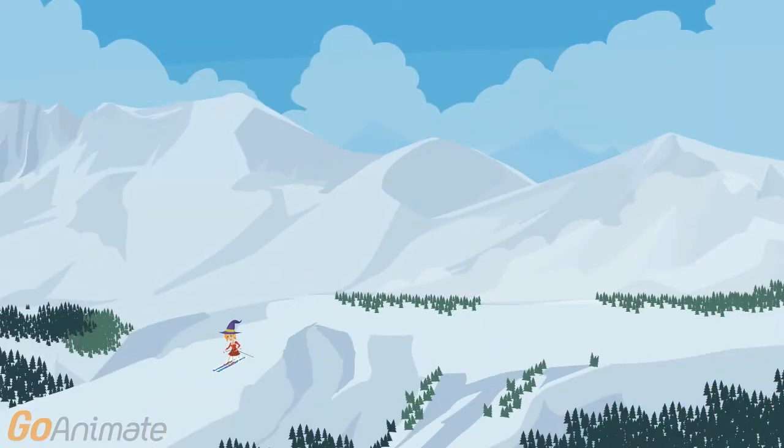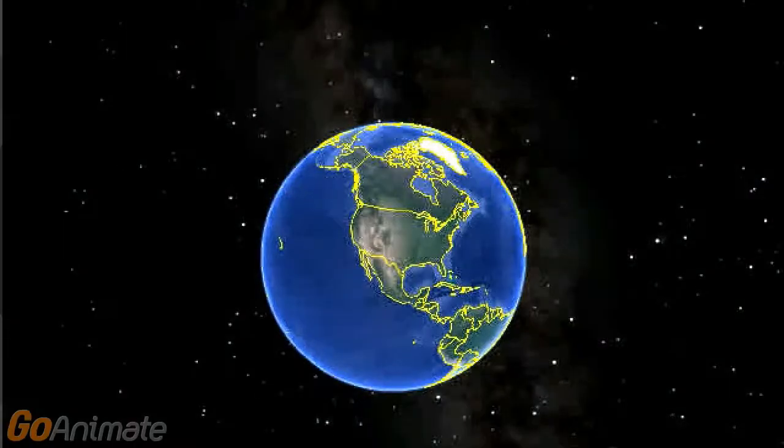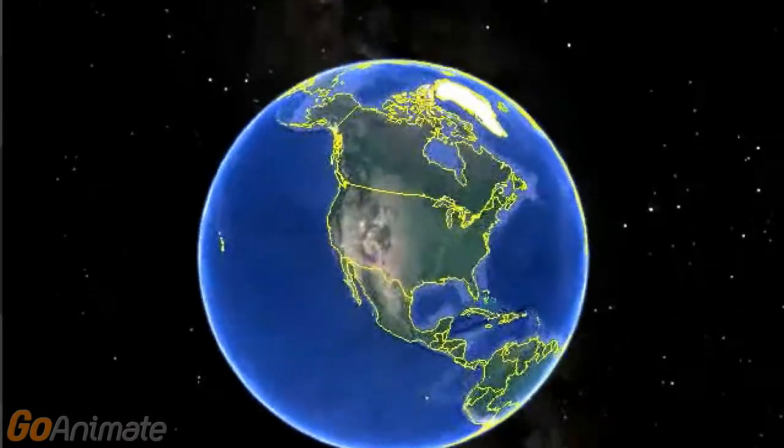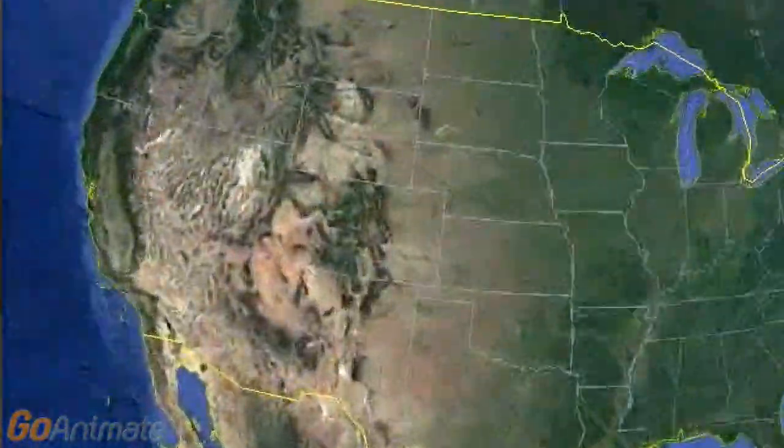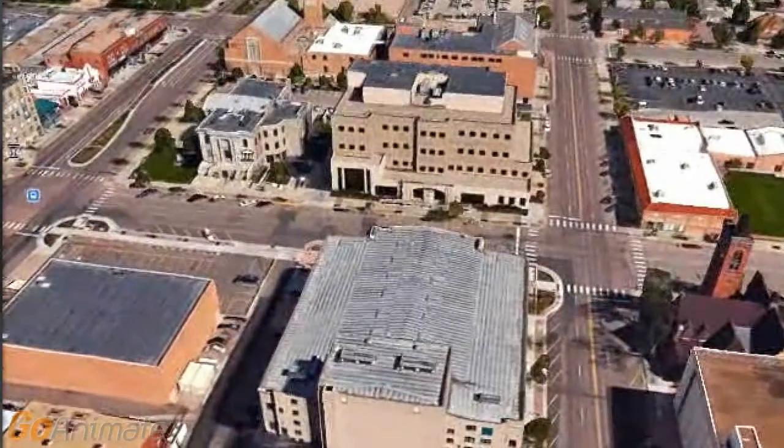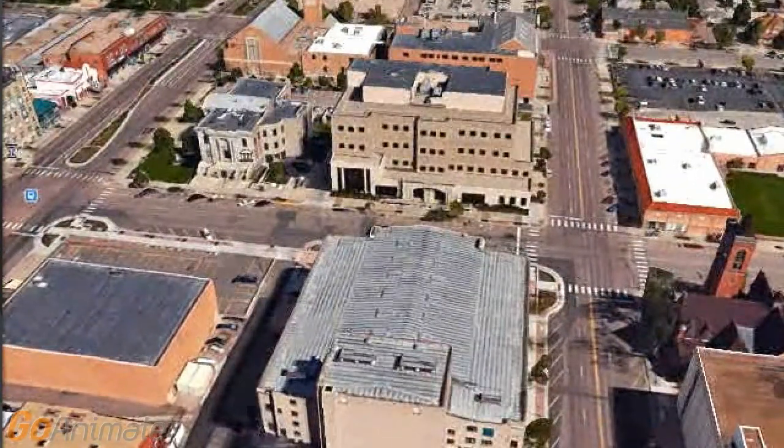How high a place is also affects its climate. Air temperature gets colder as you go higher in the atmosphere. Places in mountains tend to have colder air temperatures and climates than low areas. Colorado Springs, in Colorado State, is high in the Colorado Rockies. It has cool temperatures.